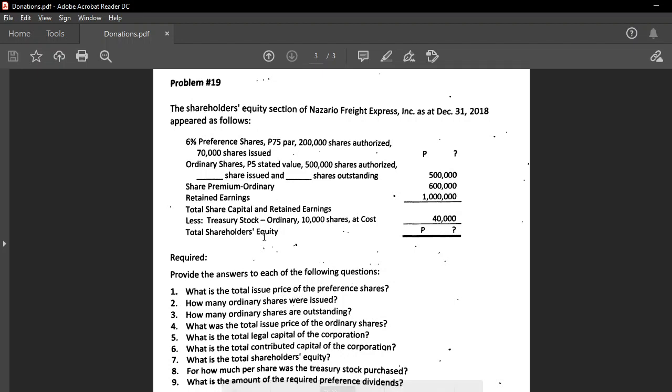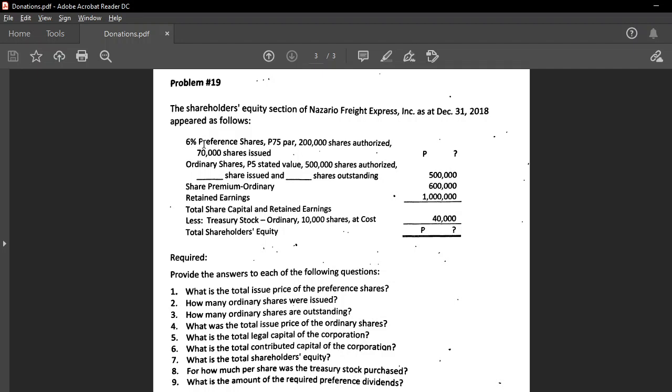Is the first question. So, total issue price is kung pila ang gibayad sa shareholders in exchange of the preference shares. So basically, that is the total of your preference shares at par plus your share premium preference. But in this problem, if you could notice, wala naman siyang share premium preference. So we are going to assume na upon buying the shares, ang iyaha lang nga gibayaran is only at par.